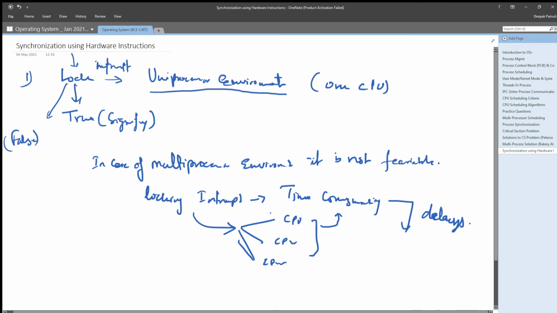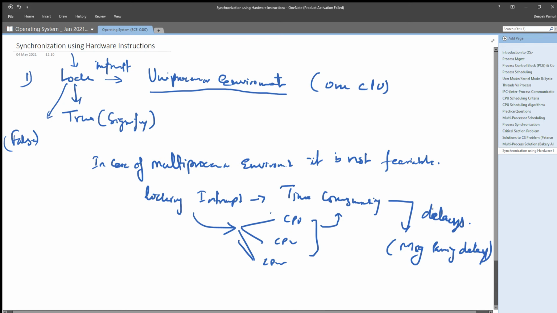And which are these delays? These are message passing delays, which we will incur at the time when we want to lock interrupts. So we will pass messages among multiple processors available in the system. That's why these delays come into action, right?